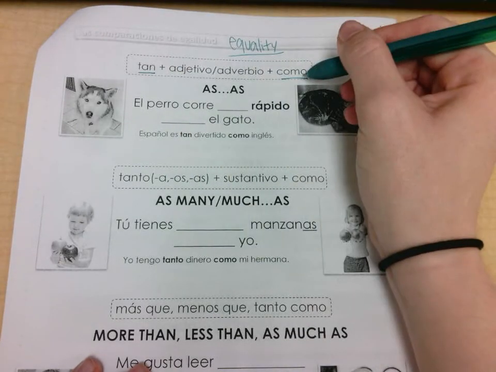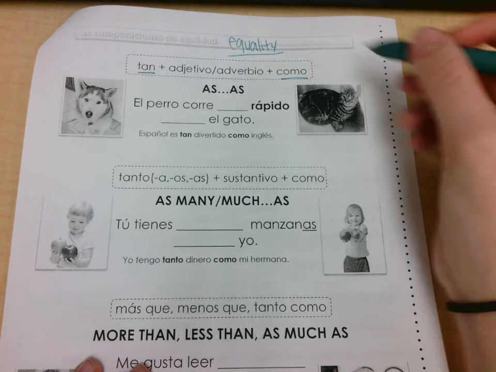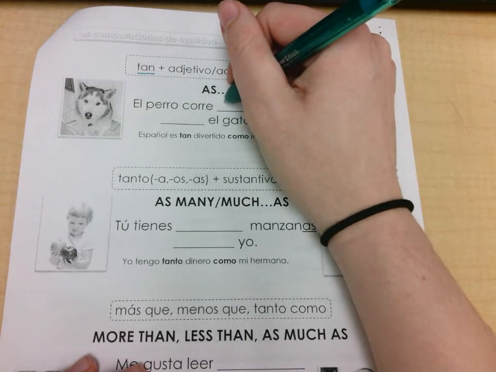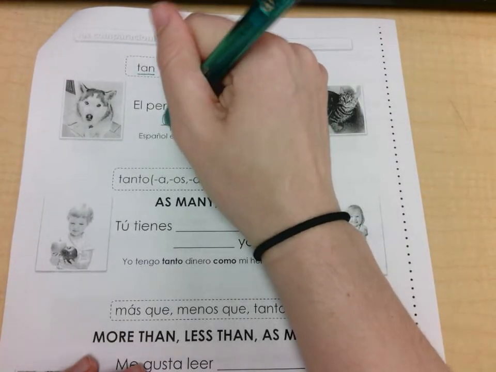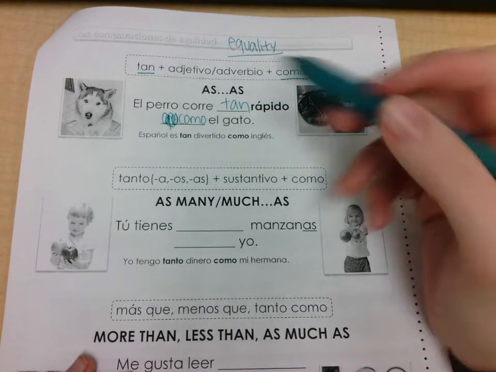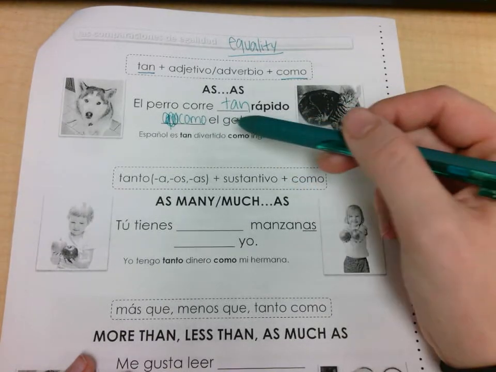Tan always goes with como, just like más always goes with que, and menos always goes with que. Tan always goes with como. So we're going to say, el perro corre tan rápido como, sorry you guys, como el gato. So the dog runs as fast as the cat.